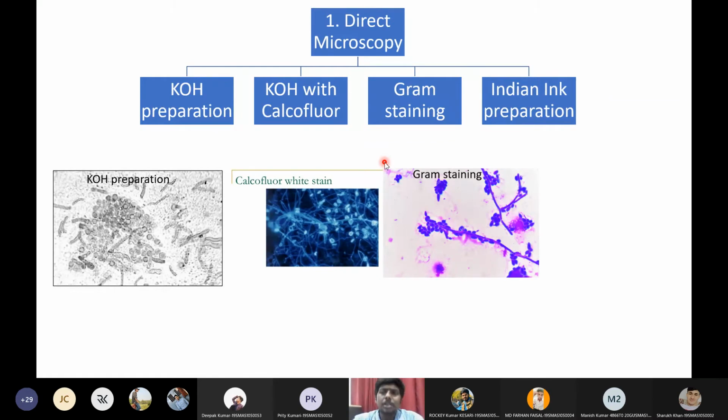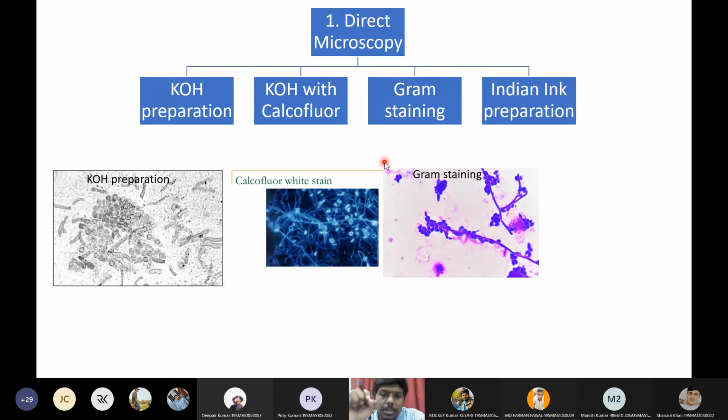Indian ink preparation or Indian ink stain is also called a negative stain. What is this negative stain? Negative stain means these stains won't stain the cell. For example, this is a fungal cell. Rather than staining the cell, these stains will stain the background. The fungal background will be stained by these negative stains. So on a dark background, you will see a white cell. So this is how negative stains work.